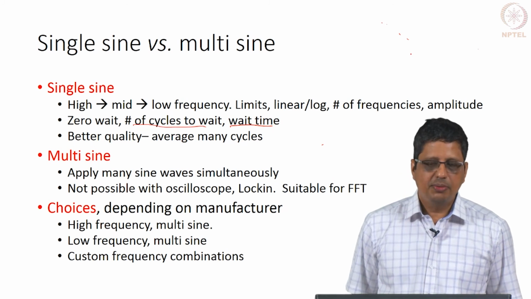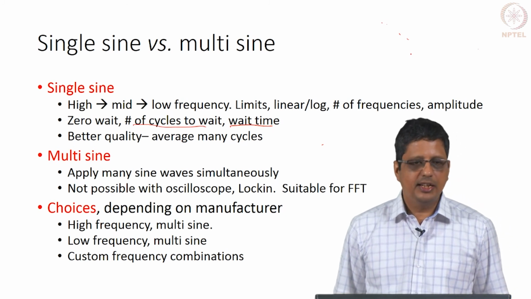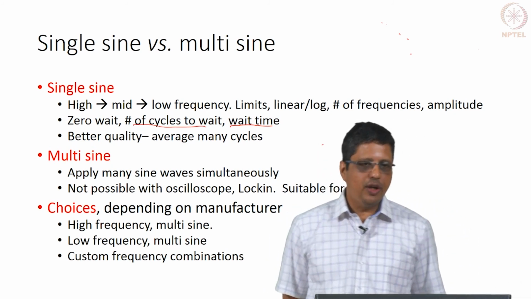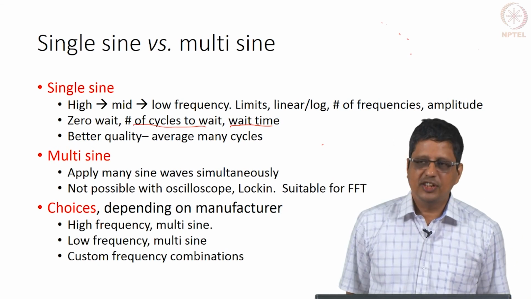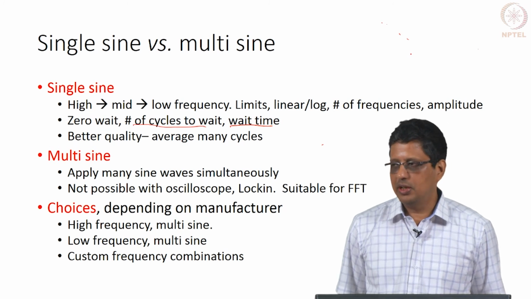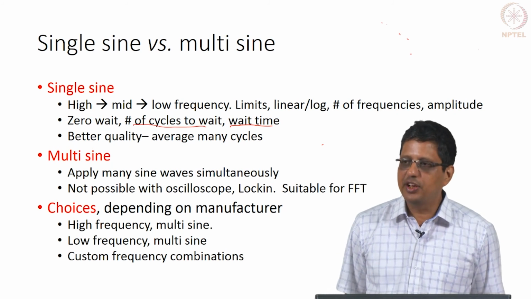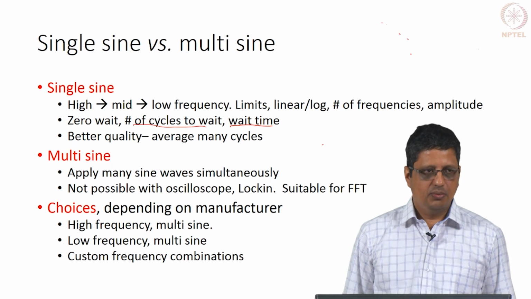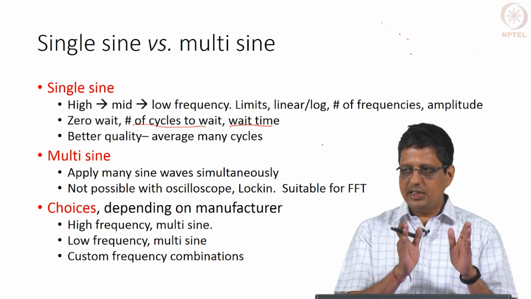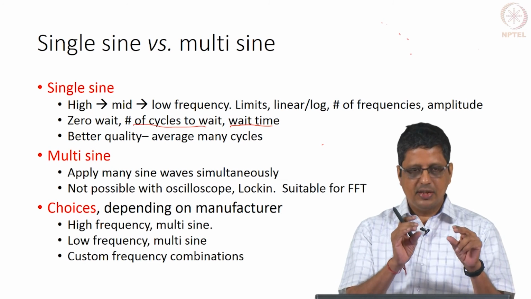For example, CH Instruments at low frequencies, at least the version we have, by default is going to be only FFT. You do not have a choice of doing single sine and multi-sine. At high frequencies, if you want, you can do multi-sine. In some manufacturers' case they will say high frequency will have multi-sine, and at low frequencies you have a choice of doing multi-sine or single sine. Some instruments will give you the option of specifying the frequencies and generating the multi-sine. Other manufacturers will say apply multi-sine, you can say how many frequencies, but I will decide what are the amplitudes and phases of each of these frequency sine waves.